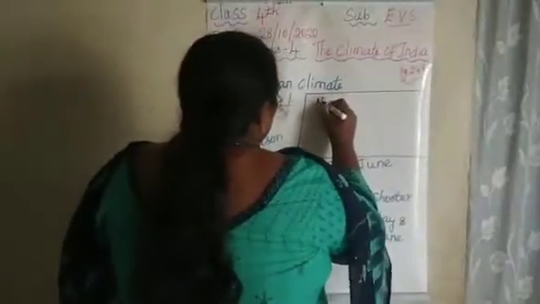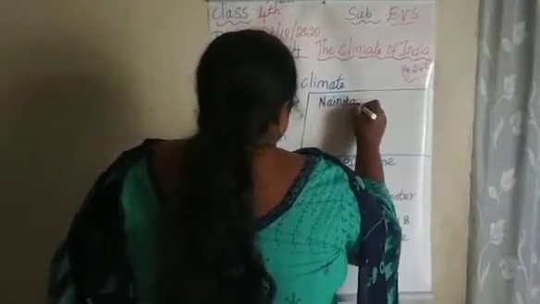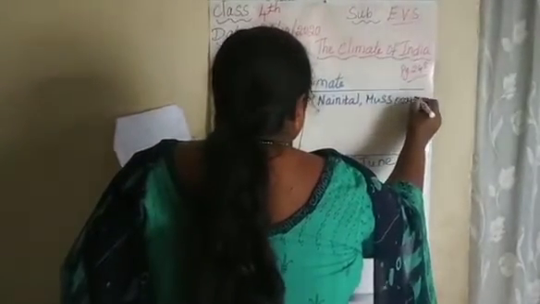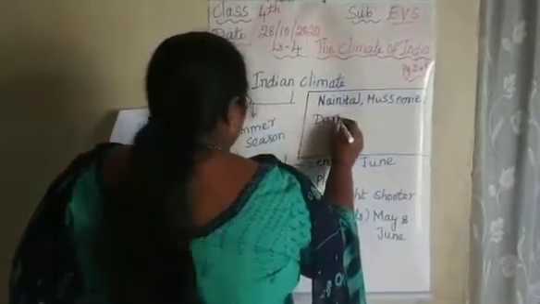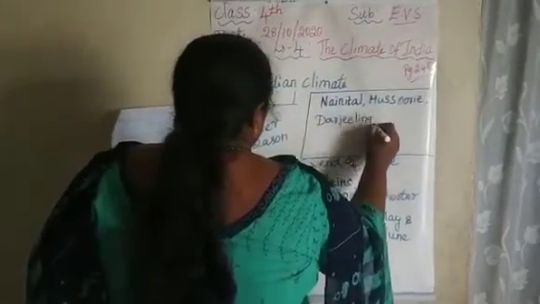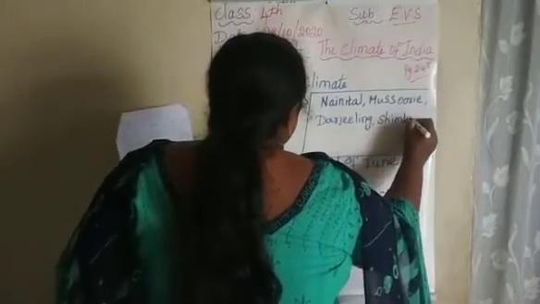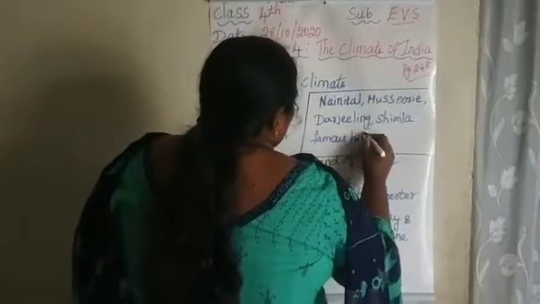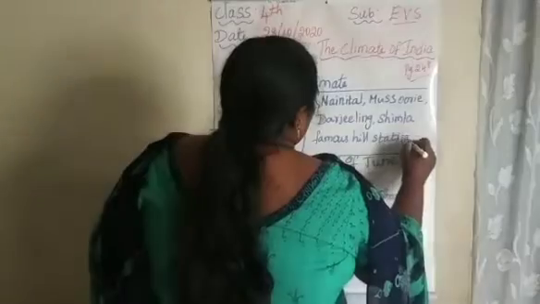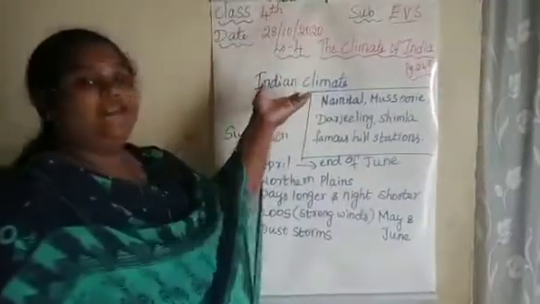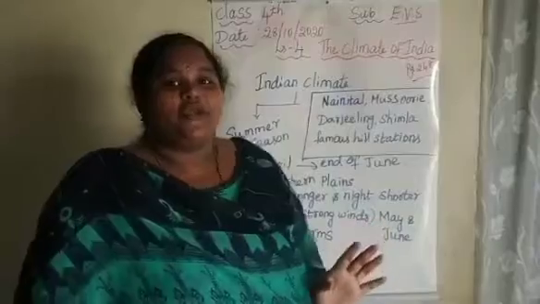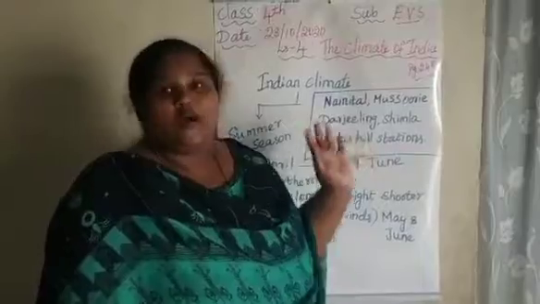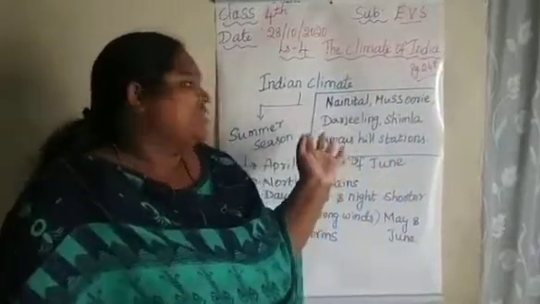Nainital, Mussoorie, Darjeeling and Shimla are the famous hill stations in our country. These areas are in the north of India. In South India, we have Ooty and Kodaikanal. In Andhra and Telangana, we have Araku Valley. So these are the cool climate hill station places.